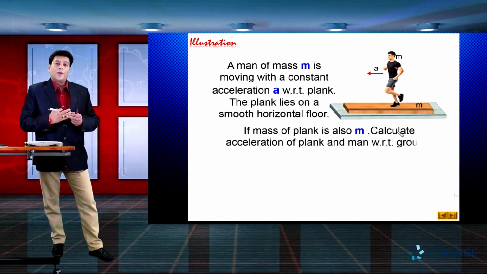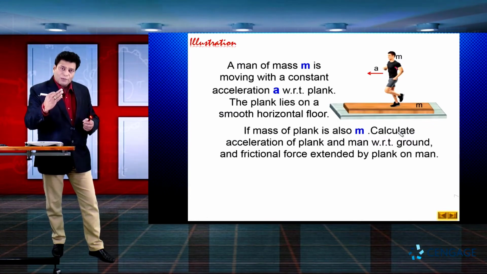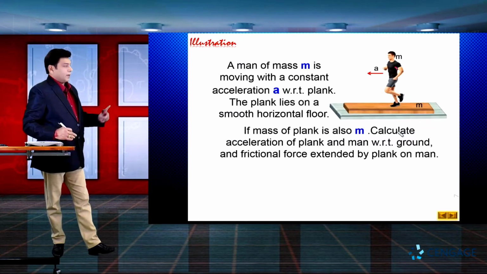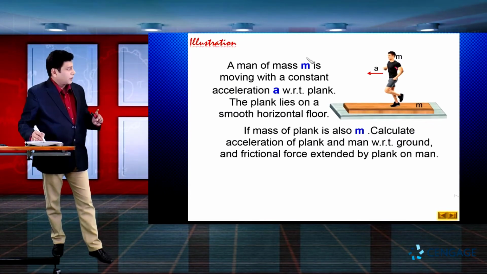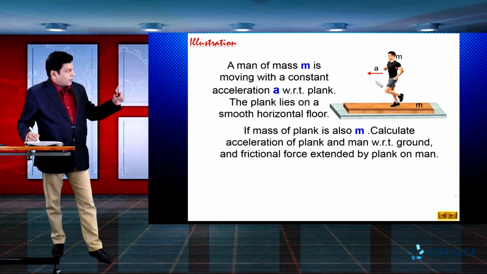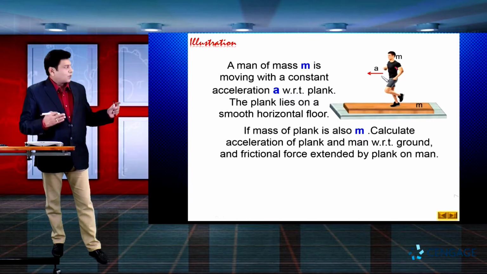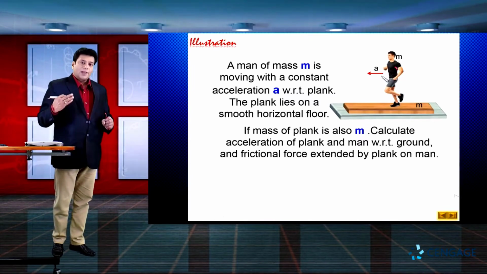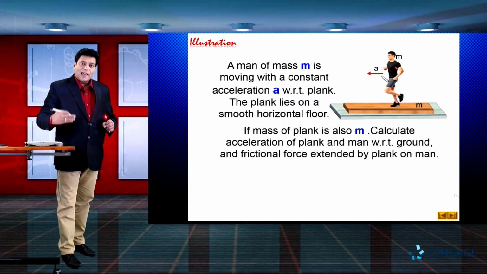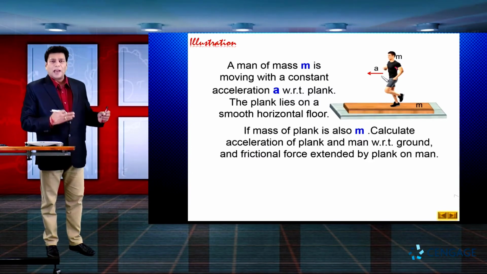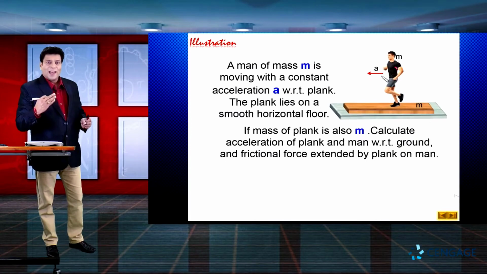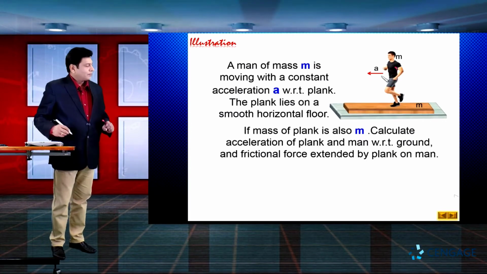Here we need to calculate the acceleration of the plank and the man with respect to the ground. Remember, we are given the acceleration of the man with respect to the plank, and we are asked to find the acceleration of the man as well as the plank with respect to the ground, and also to calculate the friction force exerted by the plank on the man.